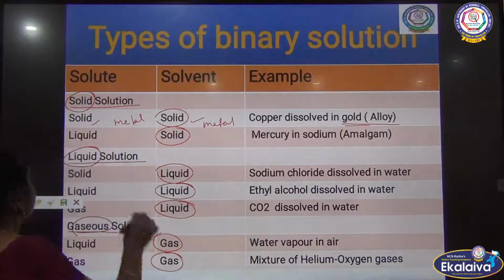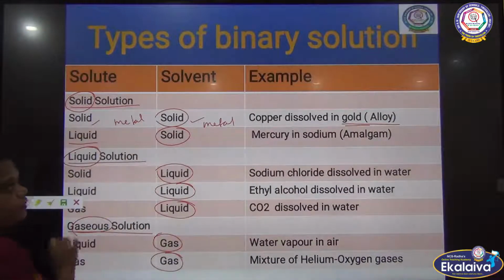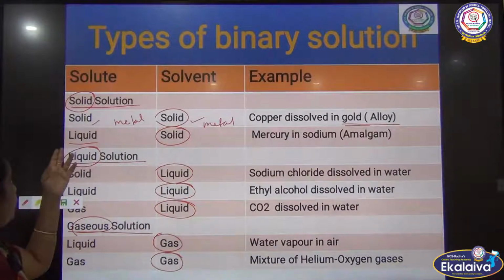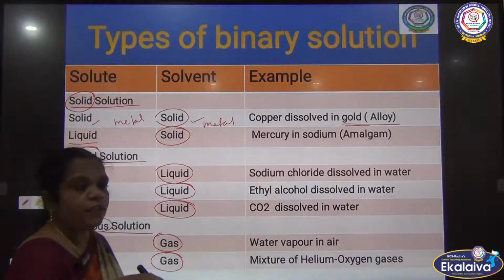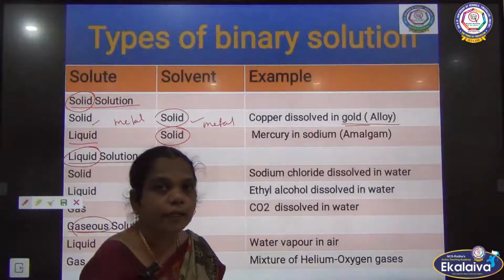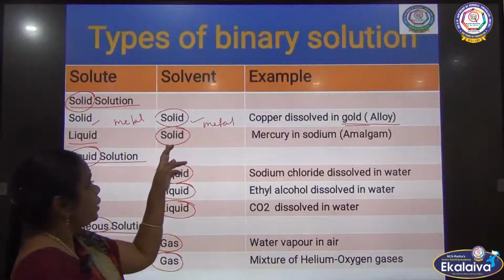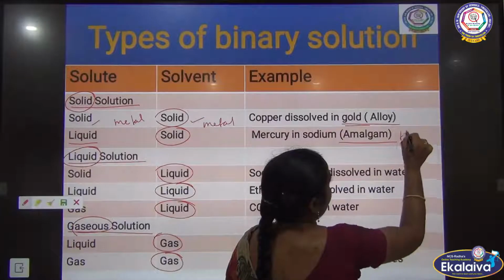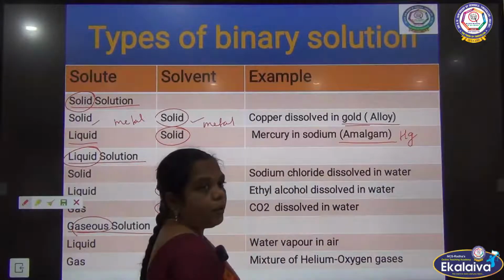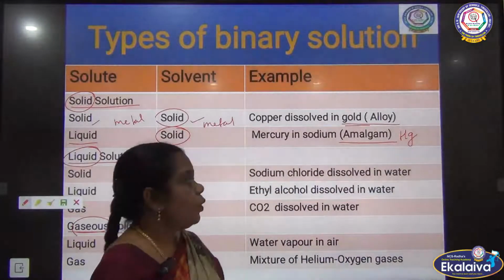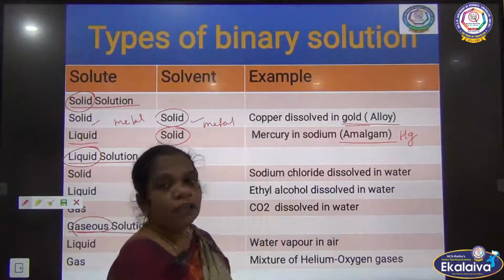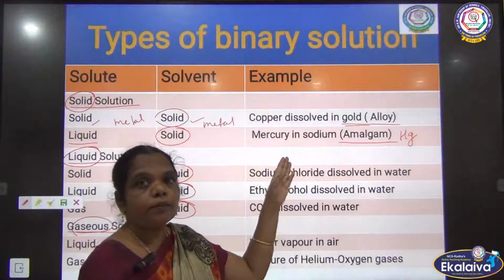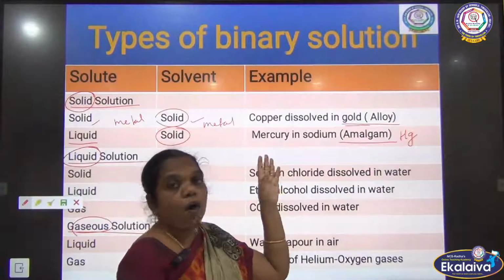And next, the solute is liquid and the solvent is solid, because here the liquid substance is taken in a lesser quantity and the solid substance in a greater one. In that amalgam, I already said, which one is the main component of amalgam? Mercury, sodium mercury amalgam. It is used in dental filling. So this is one of the solutions, the amalgam, silver amalgam or sodium amalgam.